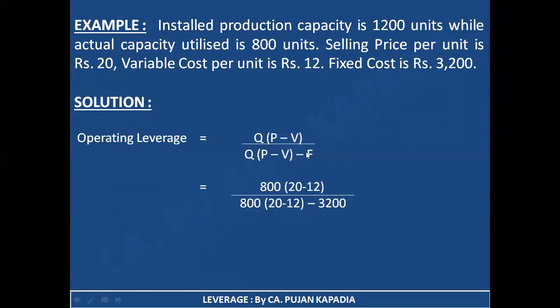Now if I solve this particular equation, we are going to get the value written over here. In the numerator, first of all, what are we supposed to do? 20 minus 12, which is going to come as 8. Now 800 multiplied by 8 is going to be 6400. I hope it is a simple calculation. Again in the denominator, 20 minus 12 is 8. 8 multiplied by 800 is 6400. Now 6400 minus 3200, so my resultant amount is 3200. I hope you are clear with the normal calculation. So by solving this equation, I am getting 6400 divided by 3200, which comes to 2.